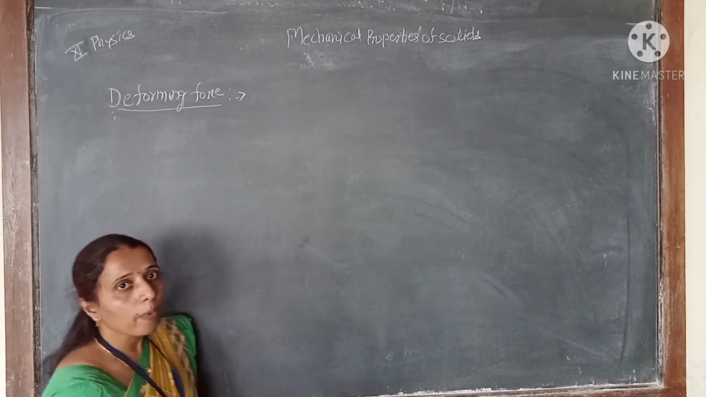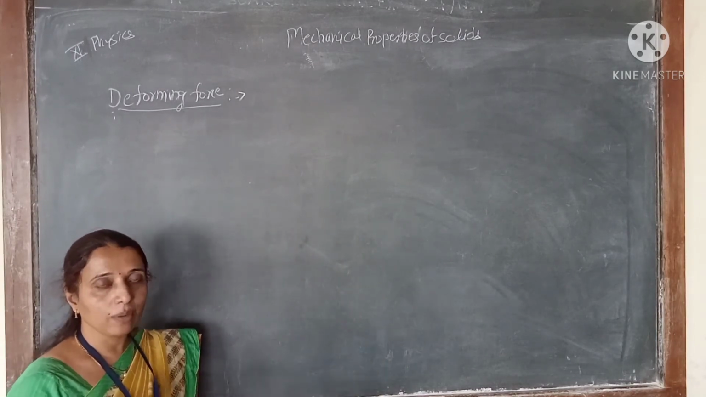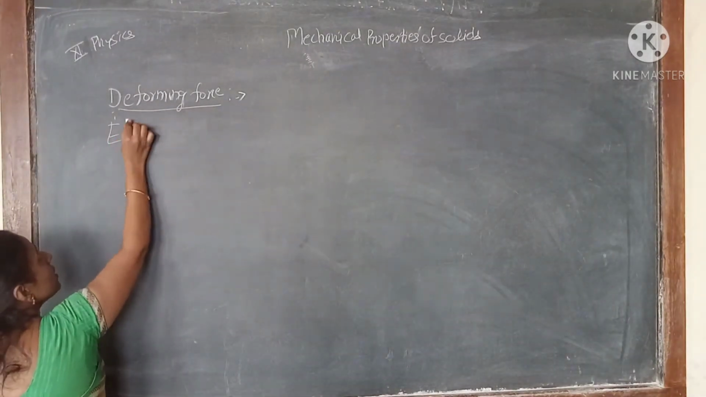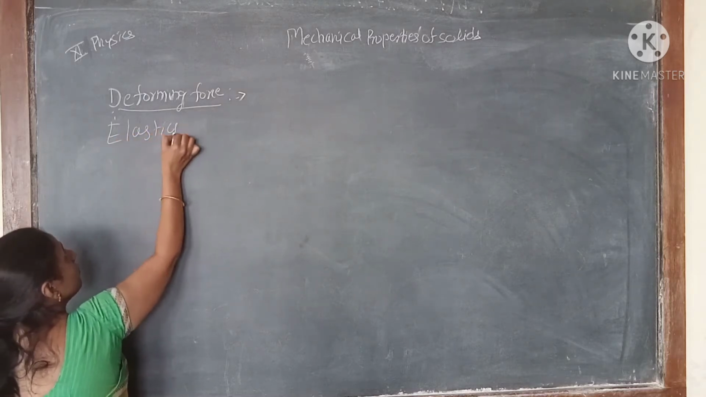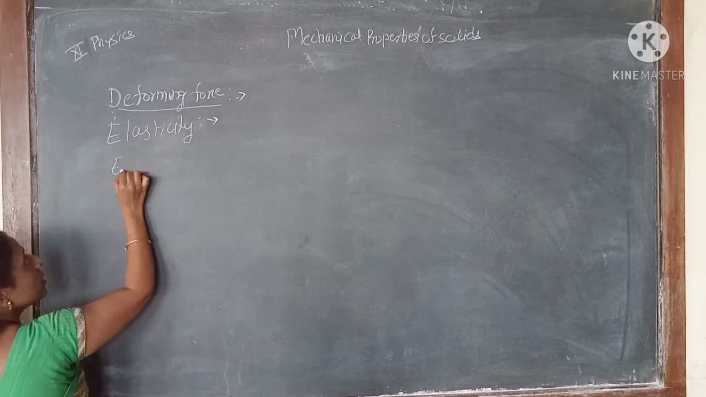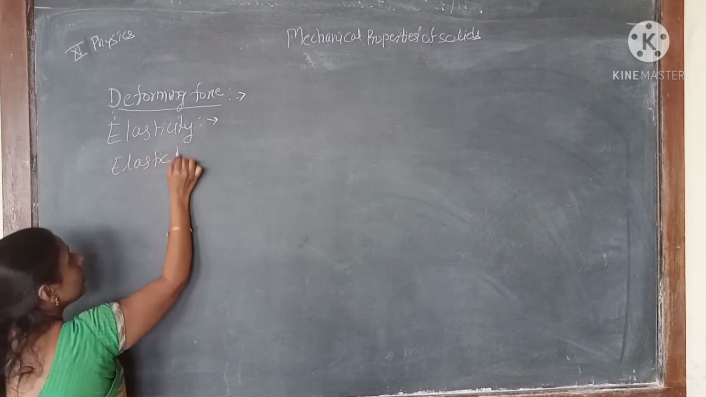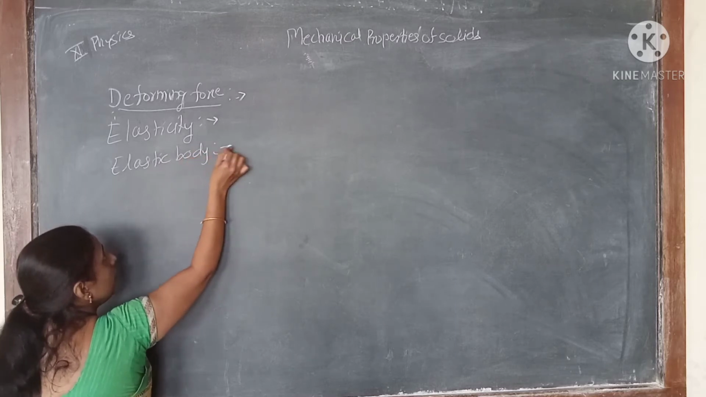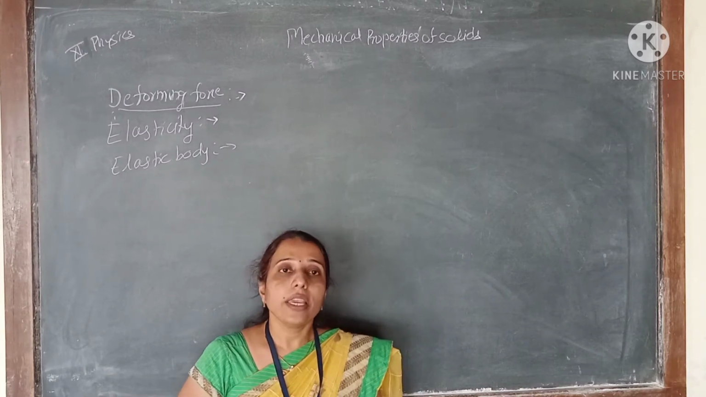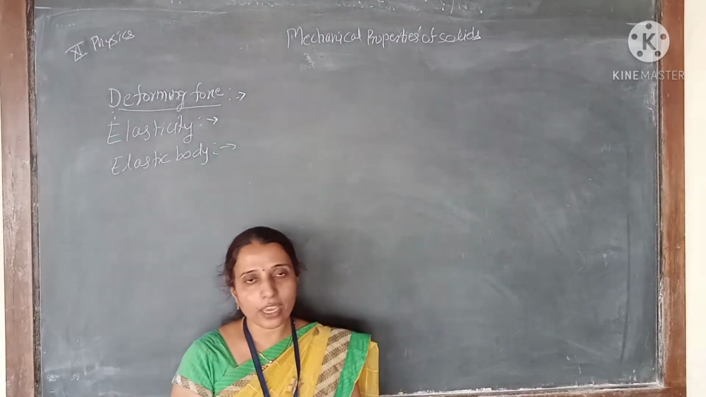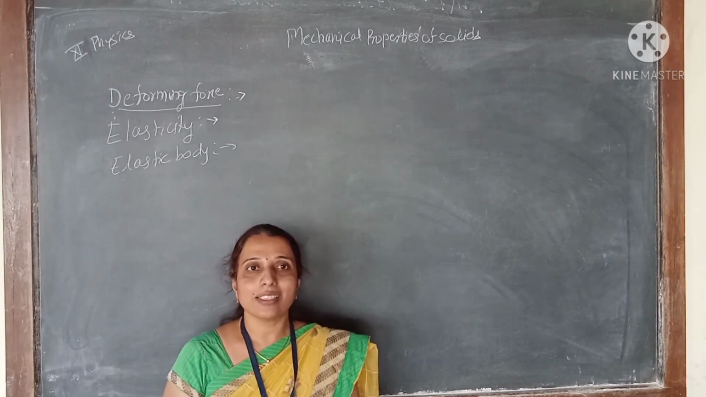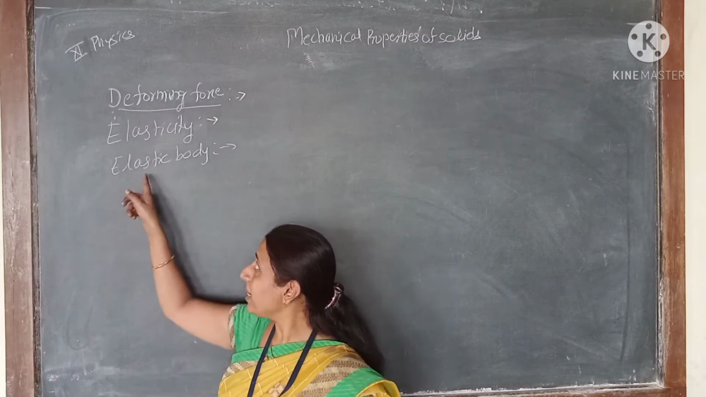So the solid has some of its own properties, and depending on those properties there are two types. The first one is called elasticity. Now first of all, see what is meant by an elastic body. We take two examples. If the body regains its original shape and size after removal of the deforming force, such a body is called an elastic body.